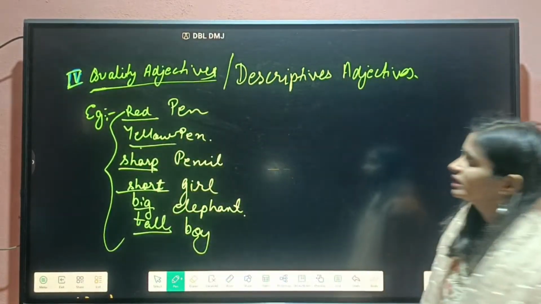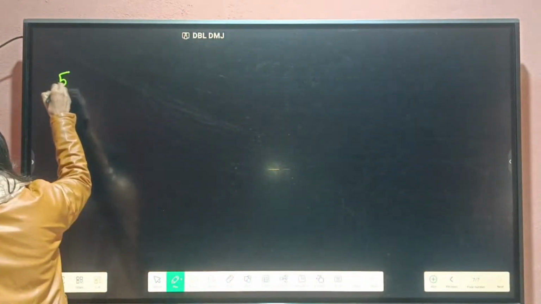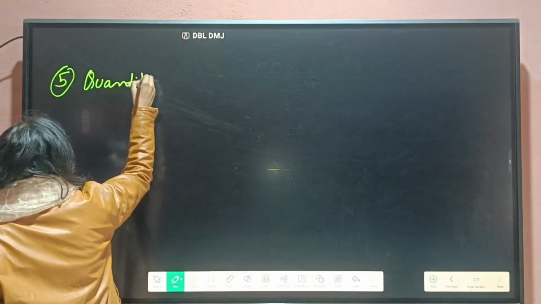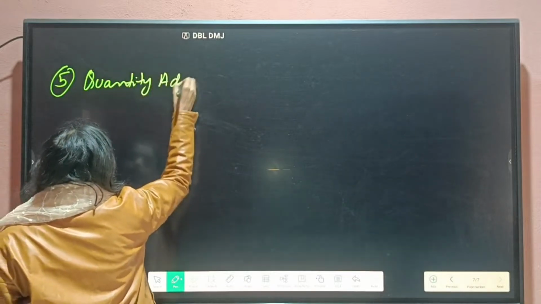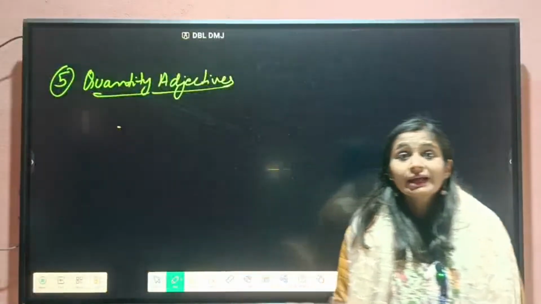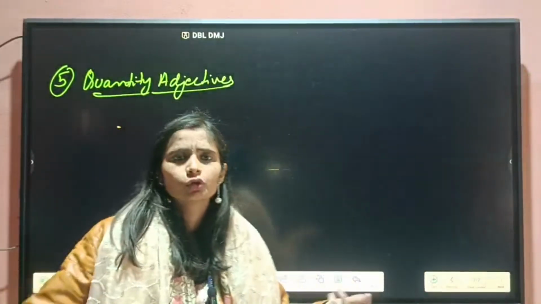So 4 types of adjectives we have discussed till now. Let's come back to our next type, the quantity adjective. By hearing the word quantity, what comes to our mind? How many exactly, like 2 kg, 3 kg, 1, 2, 3.